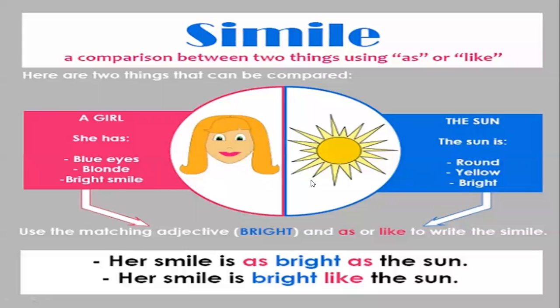So when we are comparing two things, if we use as or like, then it is simile. As you can see in the example, her smile is as bright as the sun. This becomes simile because there is use of as and two things are compared. Then the second sentence, her smile is bright like the sun. As is used in the first sentence, like is used in the second sentence. Comparing two things with the use of either as or like is called simile.